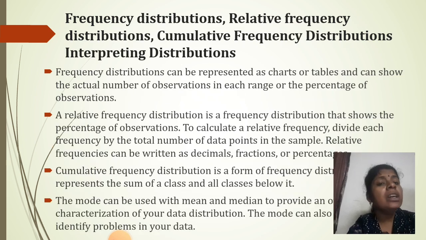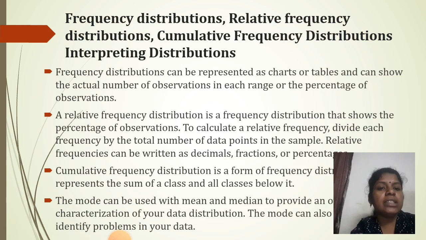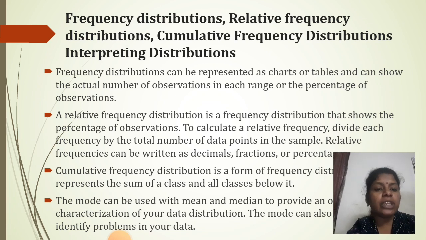The next is frequency distributions, relative frequency distributions, cumulative frequency distributions, interpreting distributions. Frequency distributions can be represented as charts or tables and can show the actual number of observations in each range or the percentage of observations. A relative frequency distribution is a frequency distribution that shows the percentage of observations. To calculate a relative frequency, divide each frequency by the total number of data points in the sample. Relative frequency can be written as decimals, fractions or percentages.